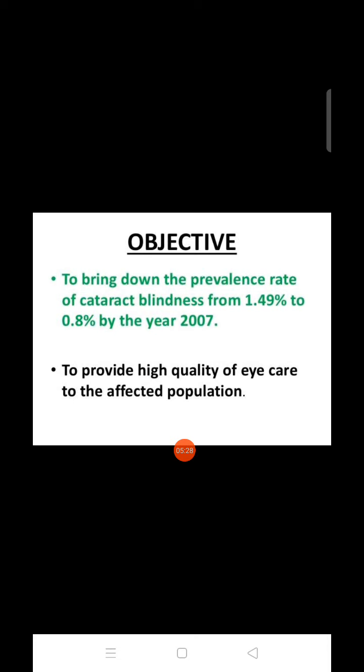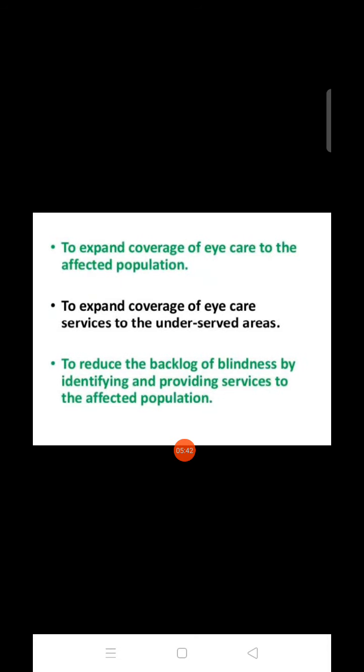First, to bring down the prevalence of cataract blindness from 1.49% to 0.8% by the year 2007. To provide high quality eye care to the affected population. To expand coverage of eye care services to underserved areas. And to reduce the backlog of blindness by identifying and providing service to the affected population.